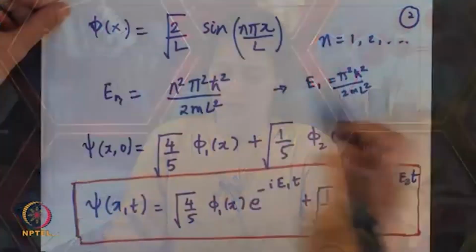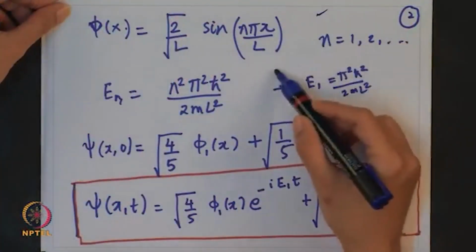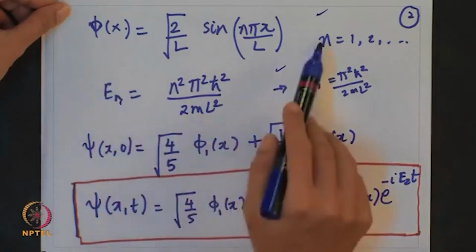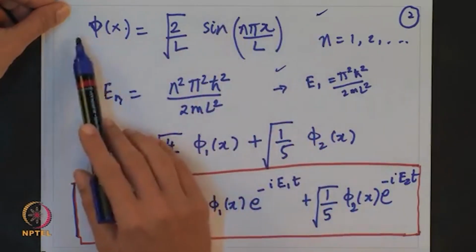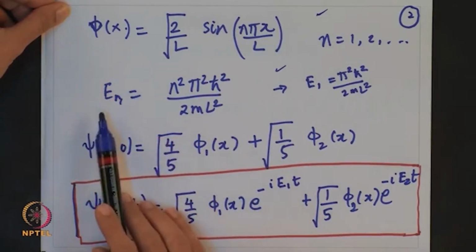For a particle in a one dimensional box, you always need to remember that the normalized wave function is given by the expression which I have shown you before, that is this one and this one. So, the normalized wave function or the solution for a particle in a one dimensional box is given by this, and the corresponding energy eigenvalue En is given by this expression.